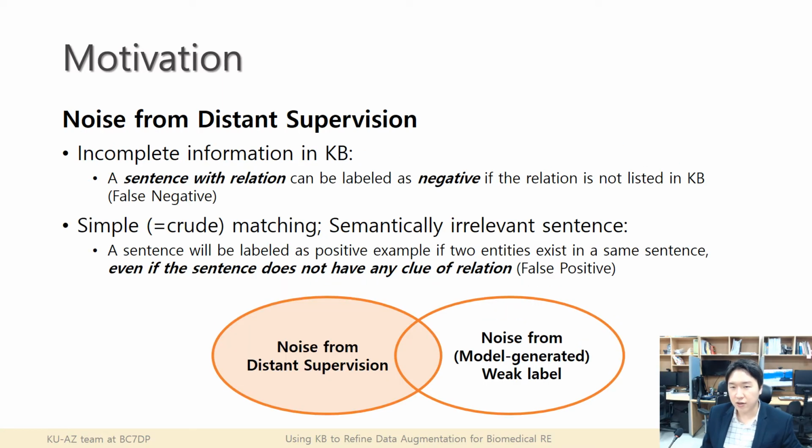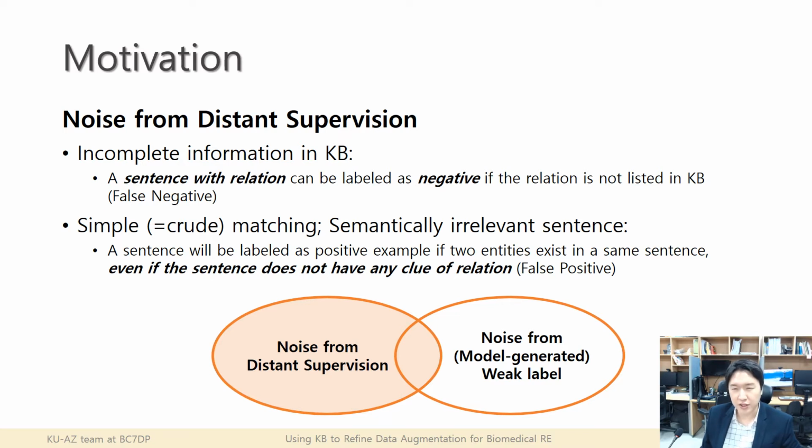So let's take a look at the first method, the noise from distant supervision. There might be various reasons for the noise, but the first thing that comes to my mind is incomplete information in the knowledge base. For example, a sentence with a relation can be labeled as negative if the relation is not listed in the knowledge base. For another reason, simple matching can cause errors.